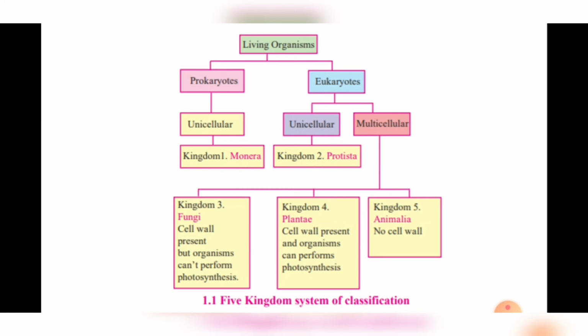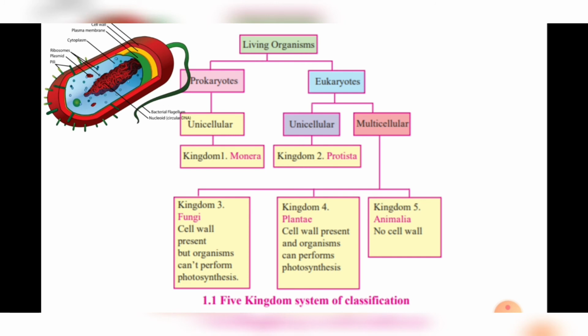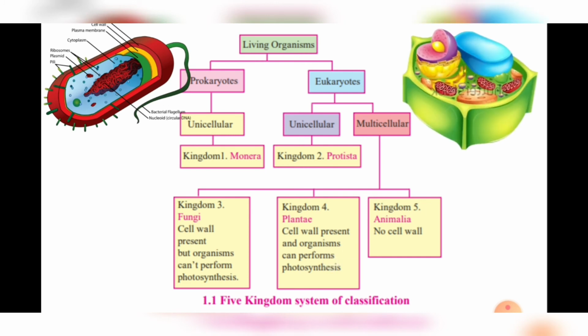On the basis of these 5 criteria, living organisms are classified into a total of 5 kingdoms. Initially, living organisms are classified into two categories: one is prokaryotic and the other is eukaryotic. Prokaryotes are unicellular, and in unicellular prokaryotes we have one kingdom. What is that kingdom? Monera kingdom. Monera kingdom organisms are unicellular. We can see them with the help of a microscope.